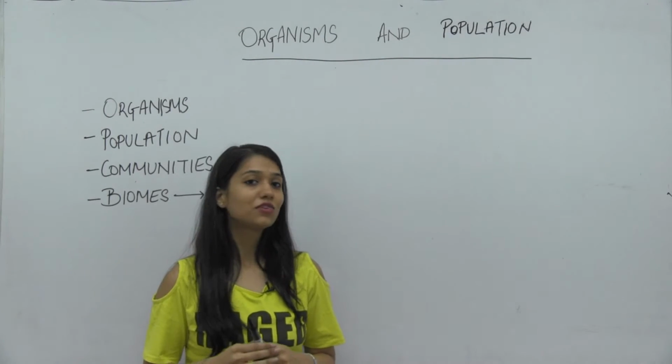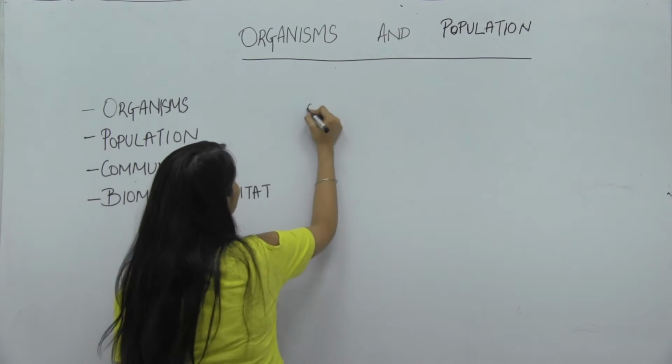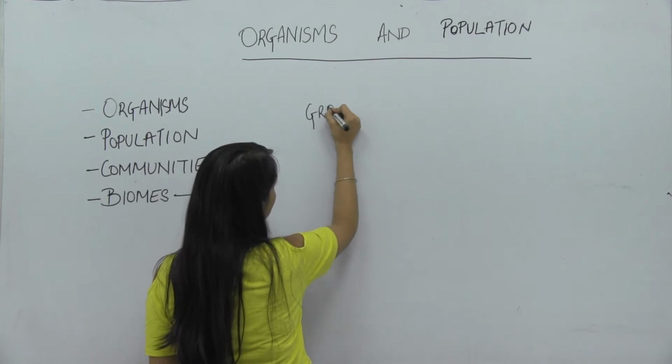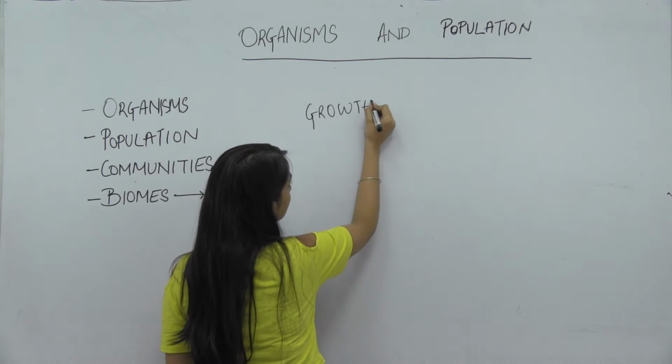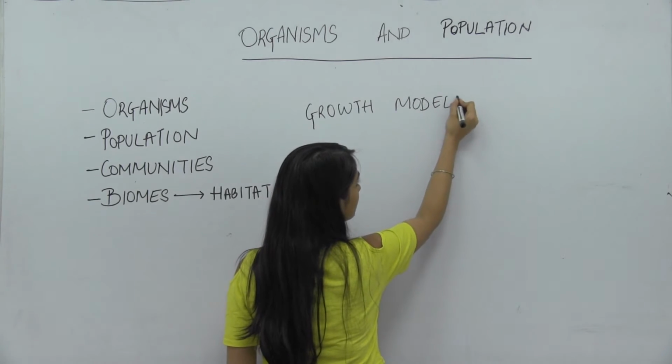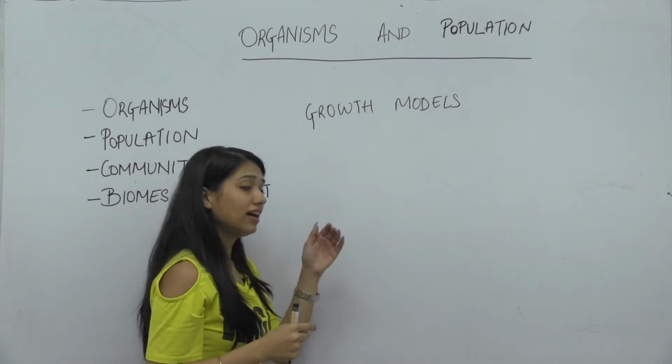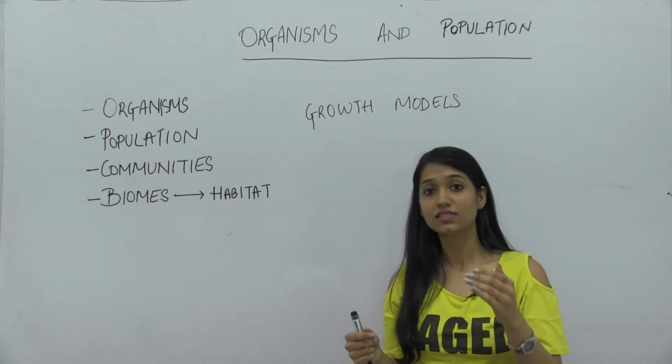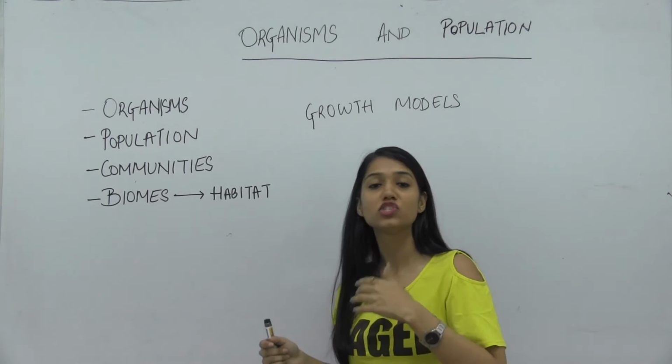We will study the growth models. What are growth models? On the availability of resources, the survival of an organism changes.